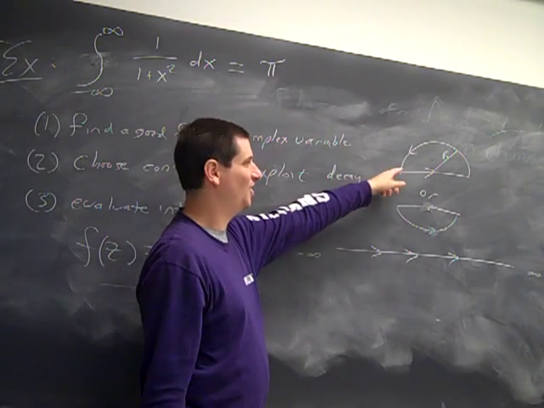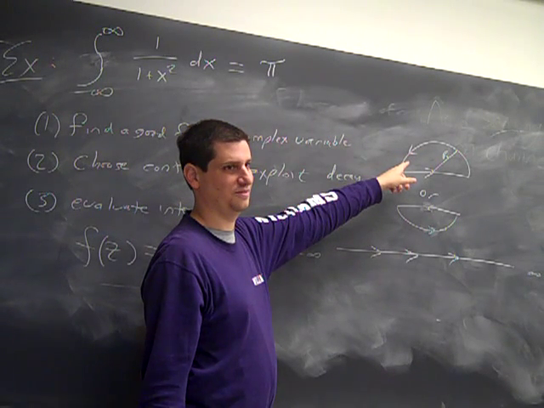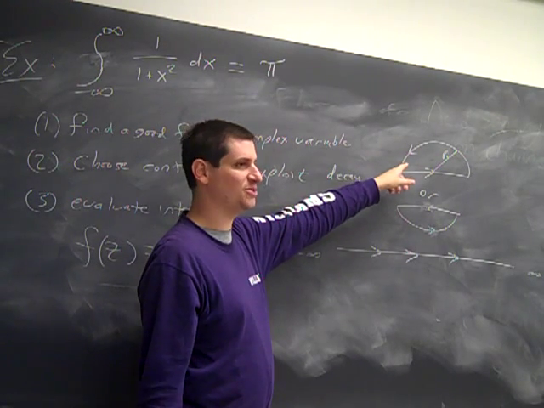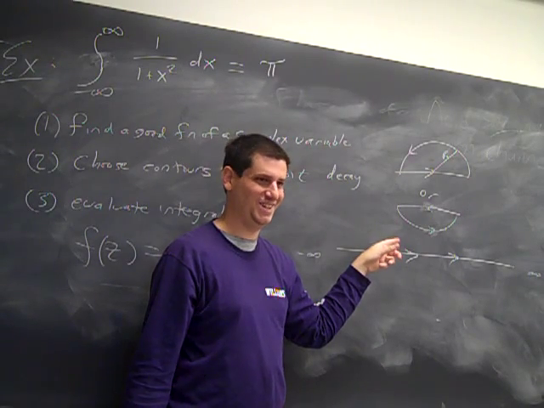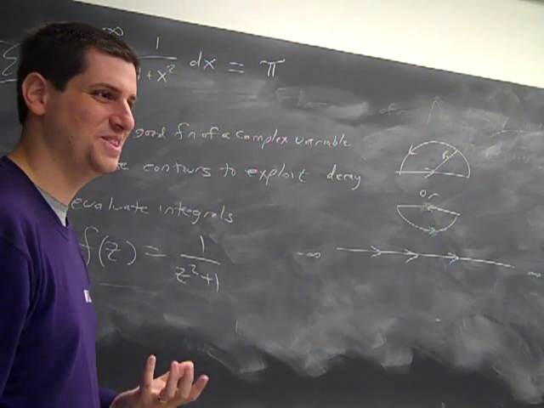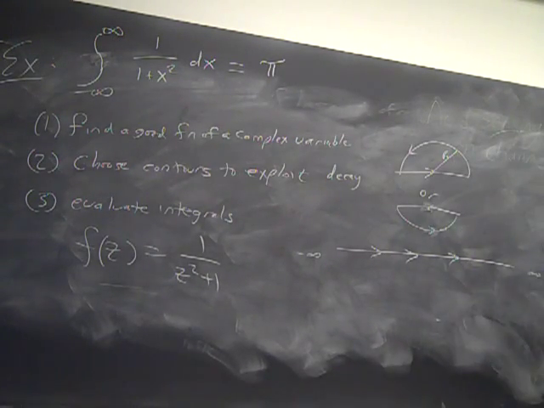So all I need to know is that if this function is decaying like 1 over r squared, I win. This is nice. How's it going to look on the upper circle? It's going to look like 1 over r squared. What's it going to look like on the bottom circle? R squared. Yes. This is one of the few problems where it doesn't matter which contour you choose. They both work in this case. Don't worry, I will make sure that doesn't happen on exams.